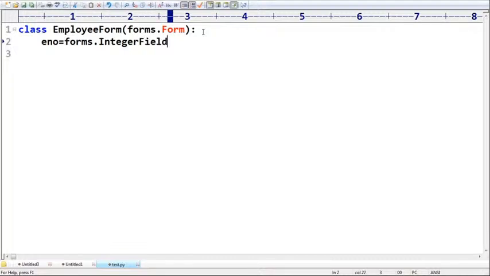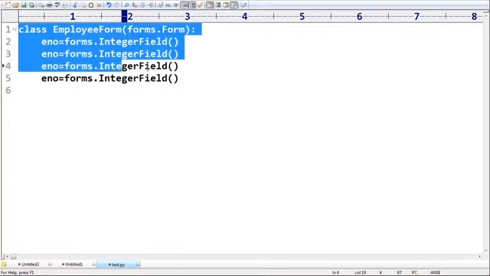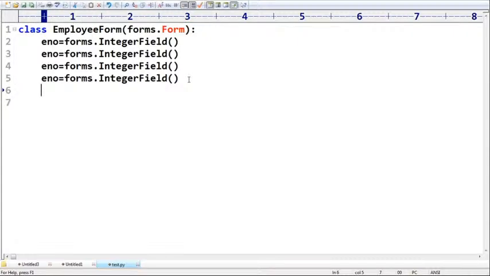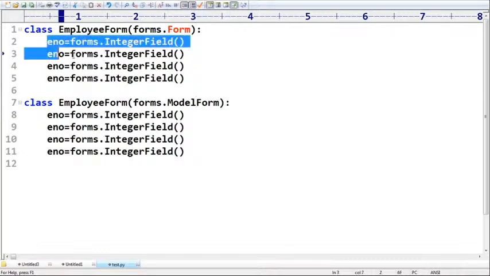Somewhere we covered this one, right? Next ename, esal, address, like that we have to write, sir. But this is the normal form. I want to use model forms, forms.ModelForm. What is the biggest advantage we are going to get, sir? Yes, we are not required to specify these fields.